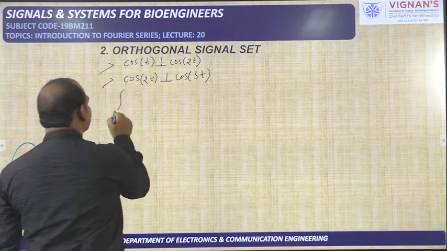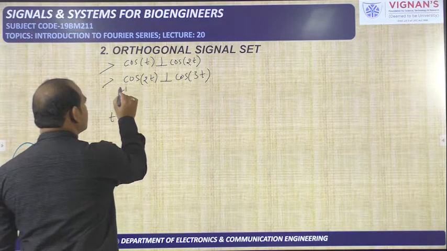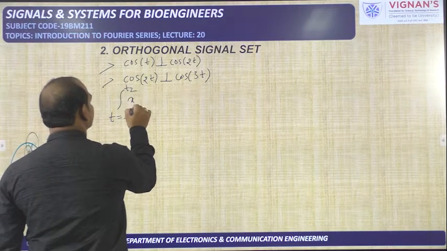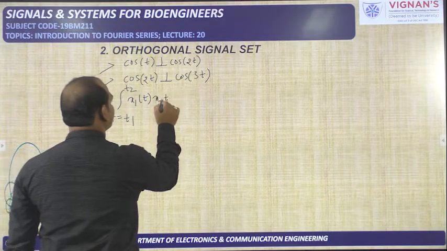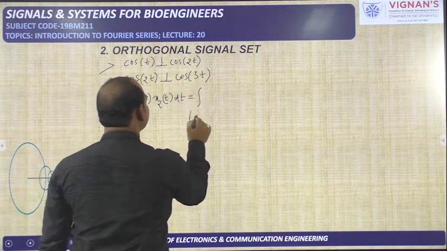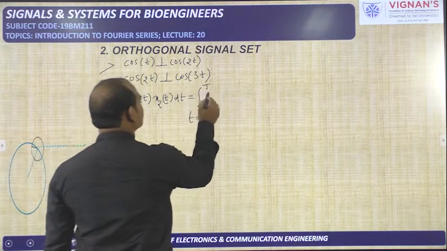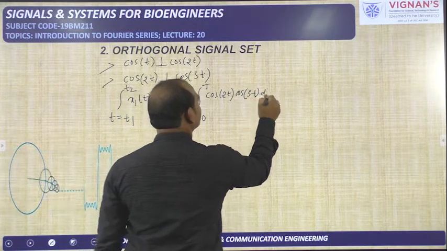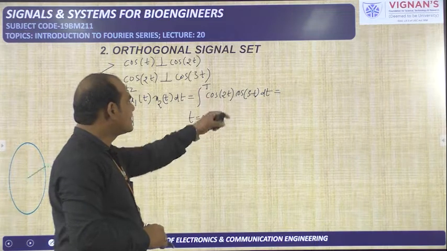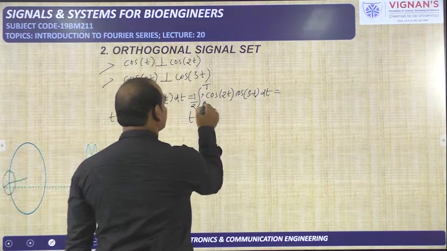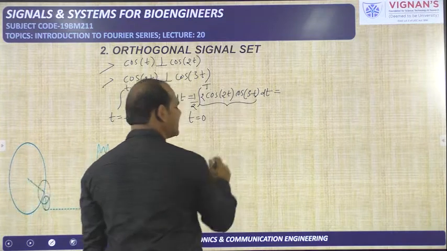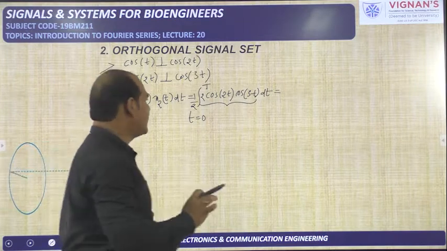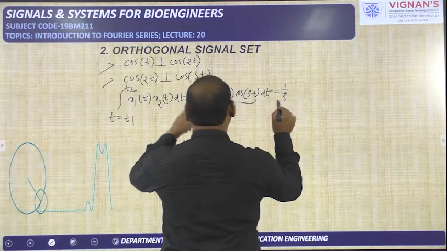So what is the orthogonality condition? Integral, t changing from 0 to T, or t1 to t2, of x1(t) times x2(t) dt. It is equal to integral from 0 to capital T, where x1(t) is cos 2t and x2(t) is cos 3t, dt. It is in the form of cos A cos B, so I am writing 1 by 2 times 2 cos A cos B. Again the same formula: 2 cos A cos B is cos(A+B) plus cos(A-B).